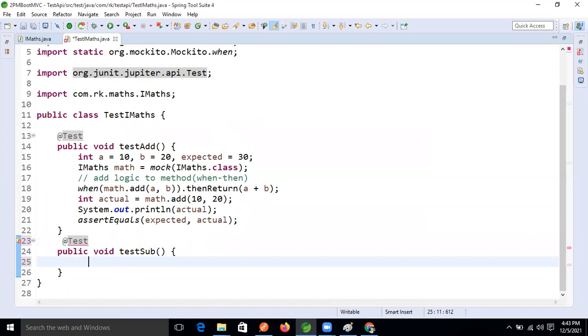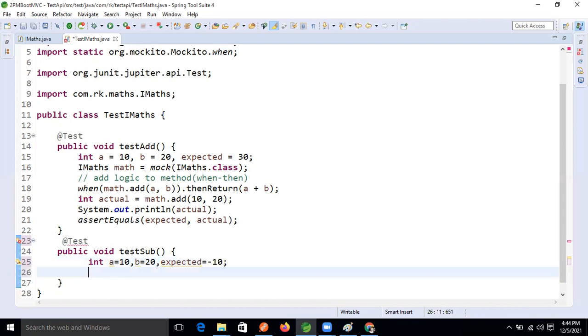Inside this, again I'm writing the same things. int a equal to 10, and b equal to 20, and our expected value is -10. If we subtract 20 from 10, we get -10 only, right? Correct.